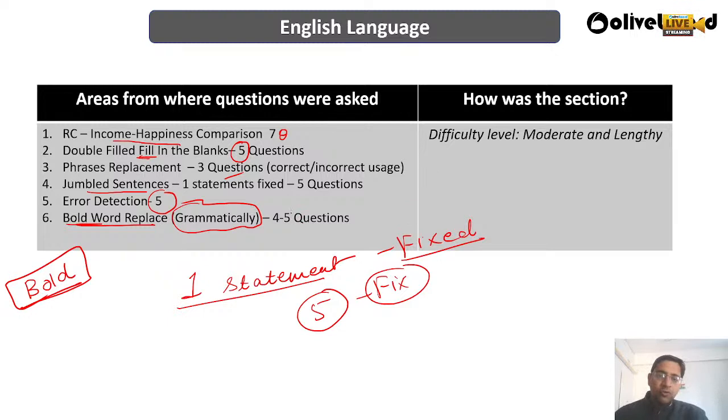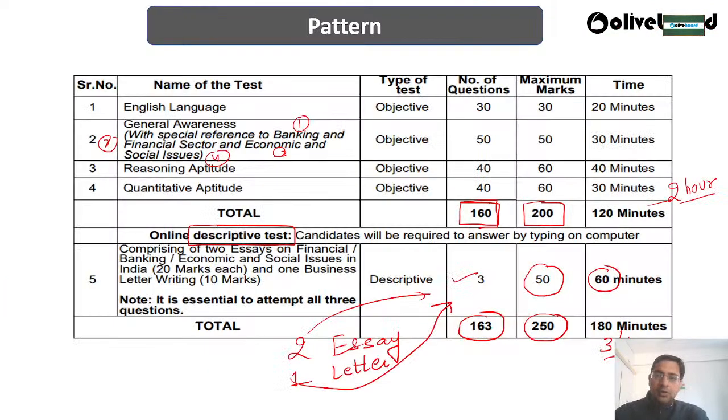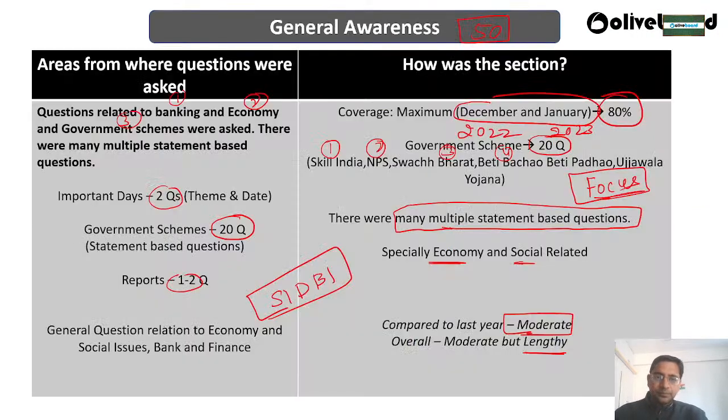That is also 4 to 5 questions. So overall 40, 40, 30 questions we have, and 50 questions from general awareness have been done, right?